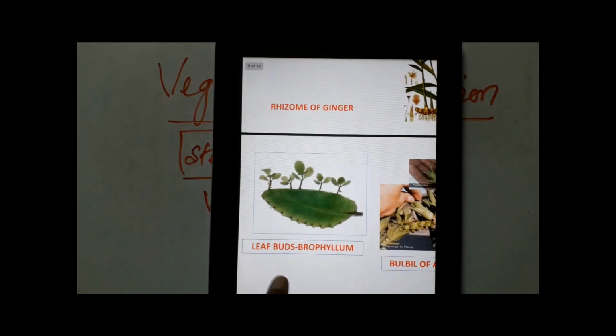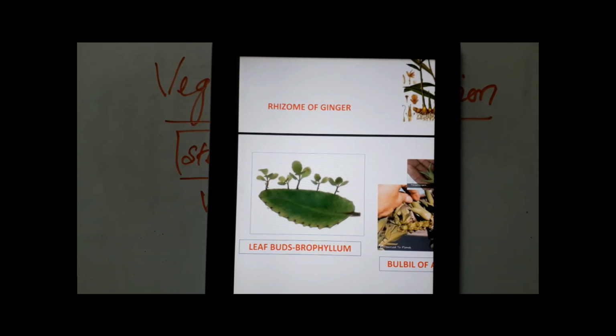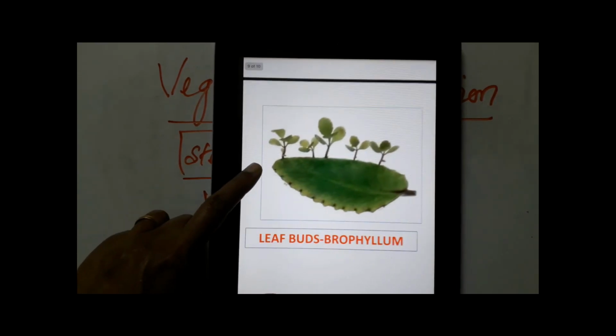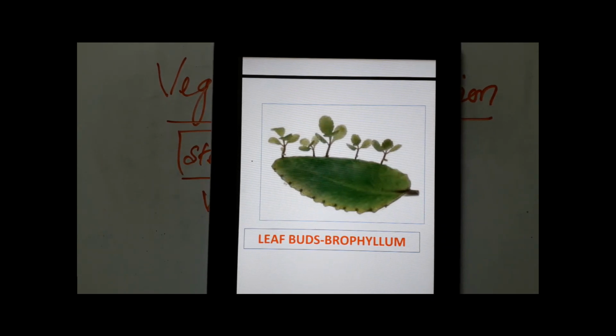We have a third example here of vegetative propagation. What is that? It's bryophyllum. Unlike a tuber and rhizome, which are modified stems, here it has modified leaves. Bryophyllum is a succulent plant, and the leaf at its margins bears buds, called leaf buds.